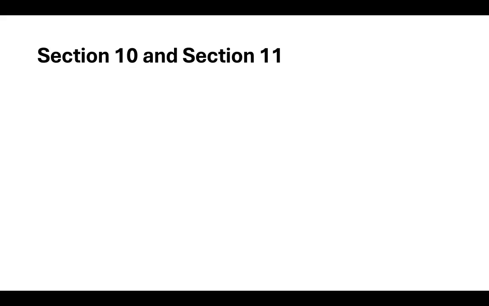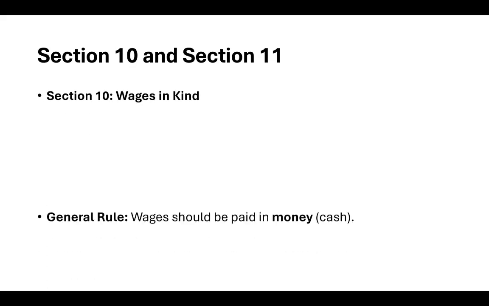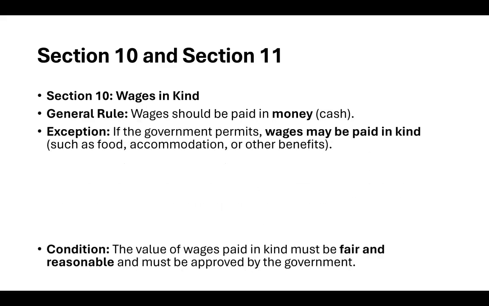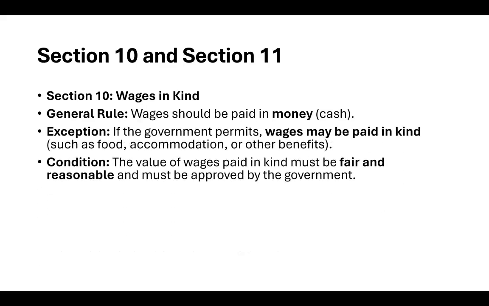And then section 10 and section 11. So section 10 is wages, different kinds of wages. So what are the different rules we have? The general rule is that all the wages should be in money. They should be paid in cash. It's very important. So all the wages mentioned in this act are based on money, cash.